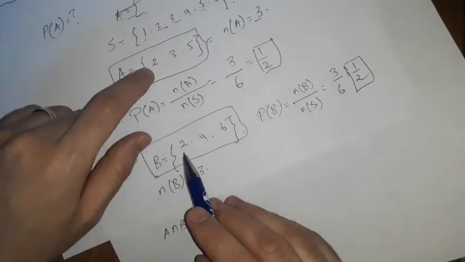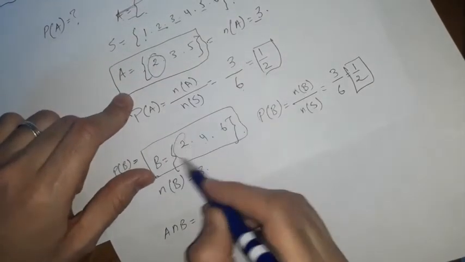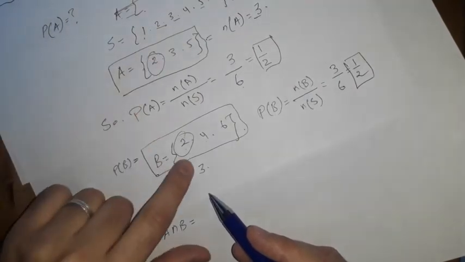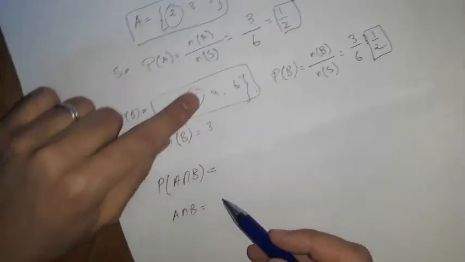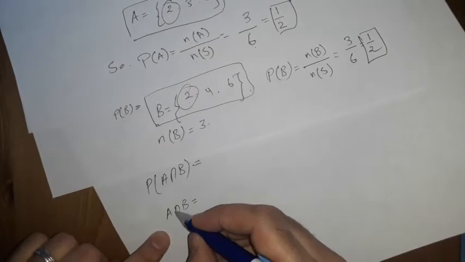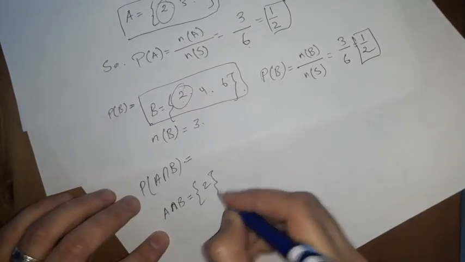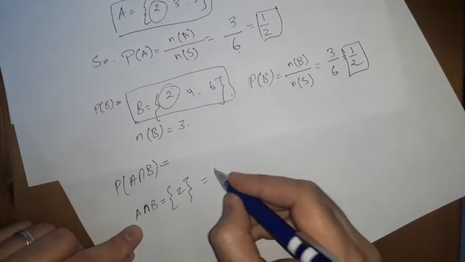It's only one number, which is 2. They have the same number, which is 2. So 2 is right here, 2 is in this set. So A intersect B is only 2. So how many elements? Only one element.